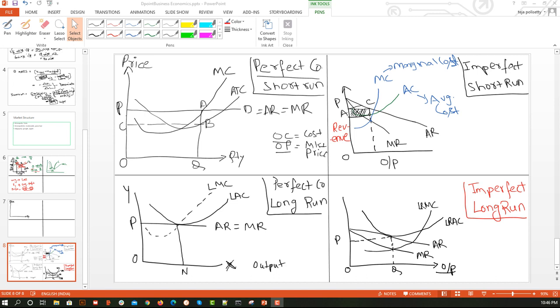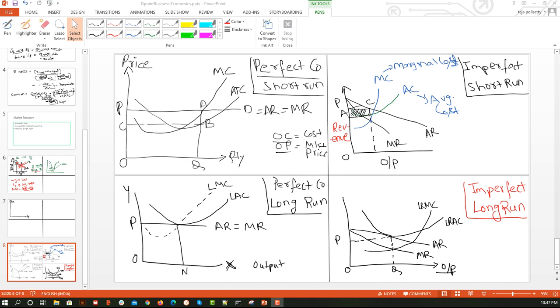The graph is different because of the price elasticity, so the only thing an organization can do is change its quantity, either produce less or more, but the price will remain the same.